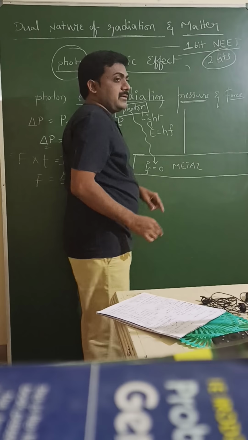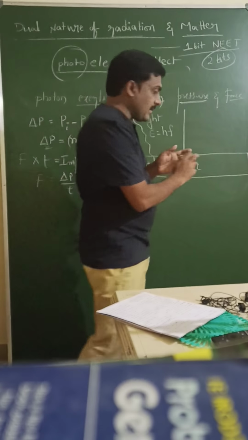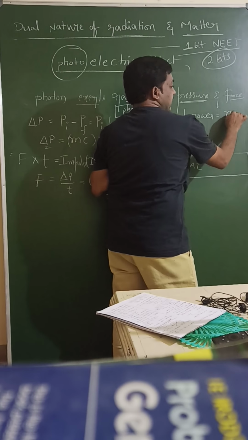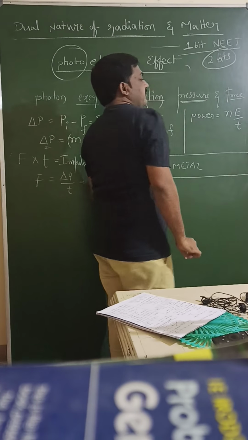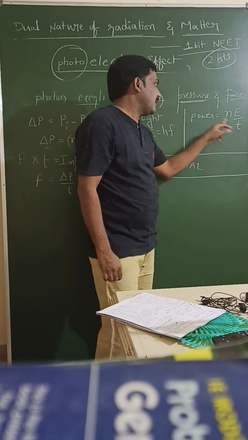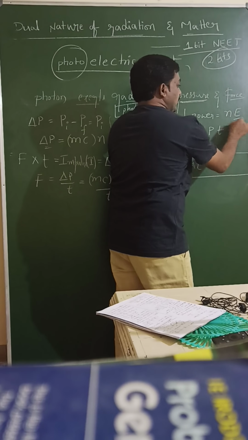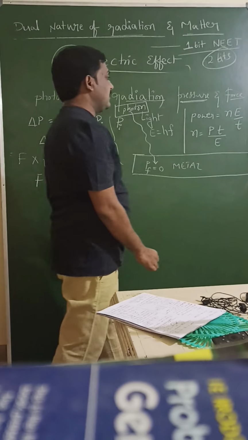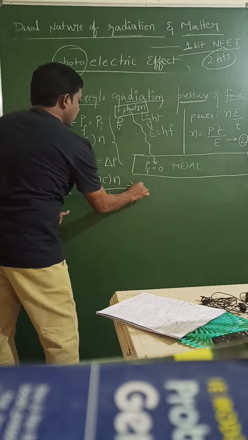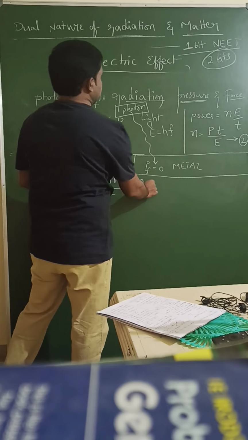In the previous power formula we discussed, according to the power formula, power equal to energy by time. For one photon, energy by time. For n photons, nE by time. Power P is equal to nE by time, so n is equal to power into time by energy E. This one, equation number 2. Here, equation number 1. Use equation 1 and 2. Then,